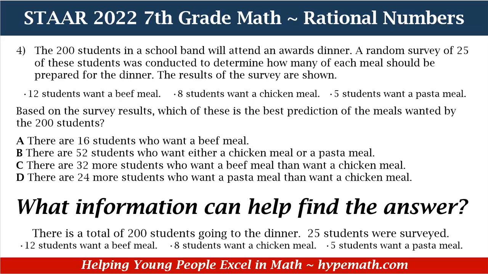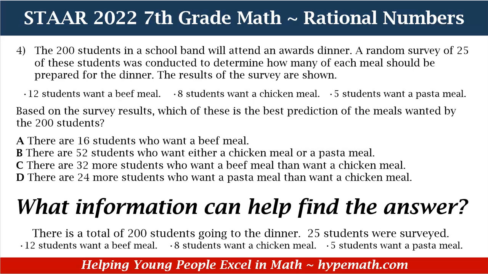All right, the information that can help us find the answer is there is a total of 200 students going to the dinner. Also, 25 of those students were surveyed. And of that survey, 12 of the students said they wanted a beef meal, 8 of the students said they wanted a chicken meal, and 5 of the students said they wanted a pasta meal.